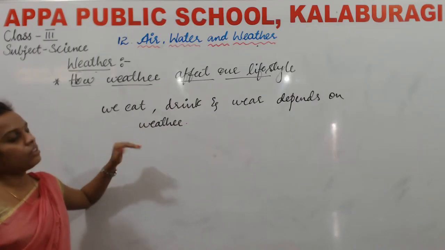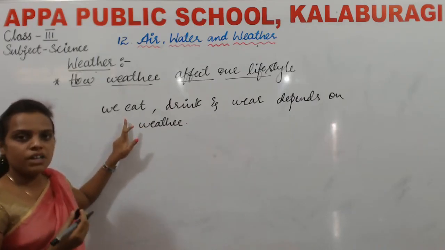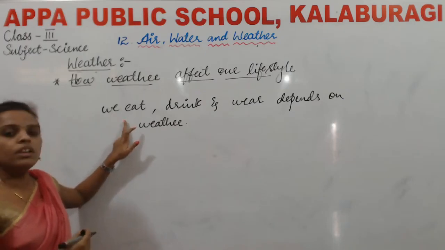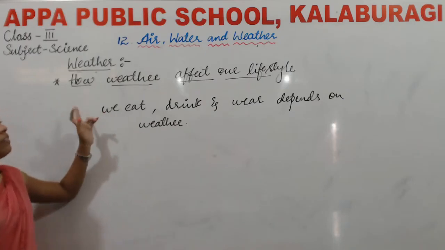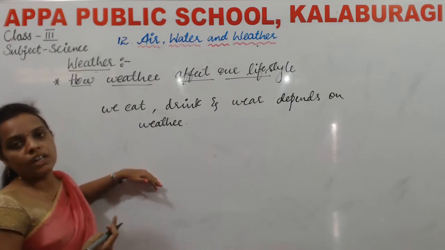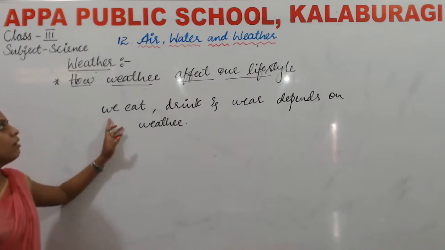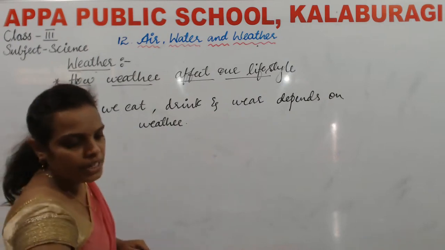Yes or no, children? Yes, and even we wear cotton clothes in the summer season. So weather will affect the lifestyle. Our whole lifestyle will be changed as it depends on the weather.